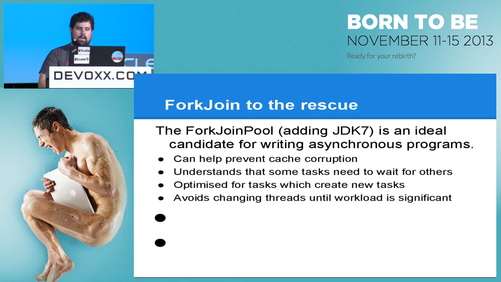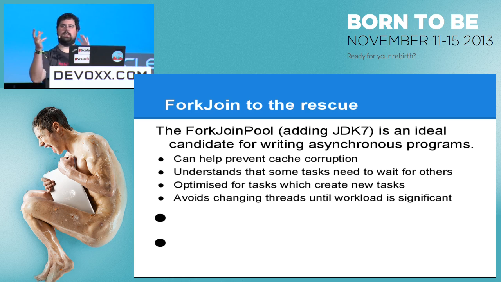So, fork join pool helps us avoid cache corruption. We'll show that. It understands that some tasks have to wait for others. It's optimized for tasks that create new tasks that need to run. And it can avoid changing threads until the workload is significant.